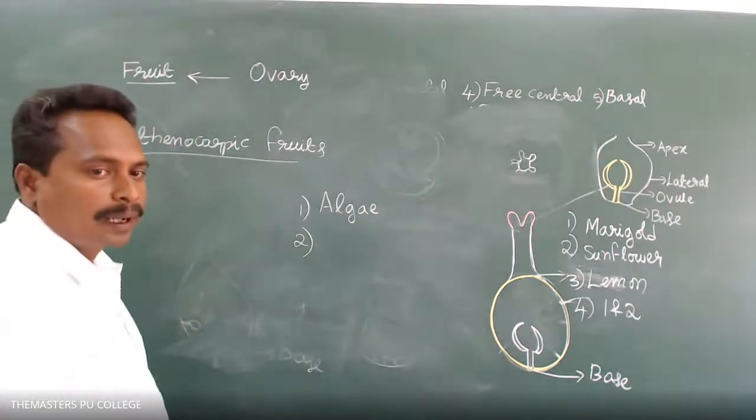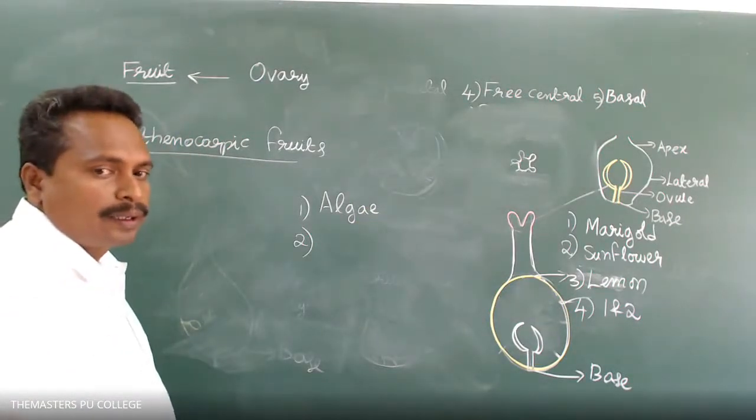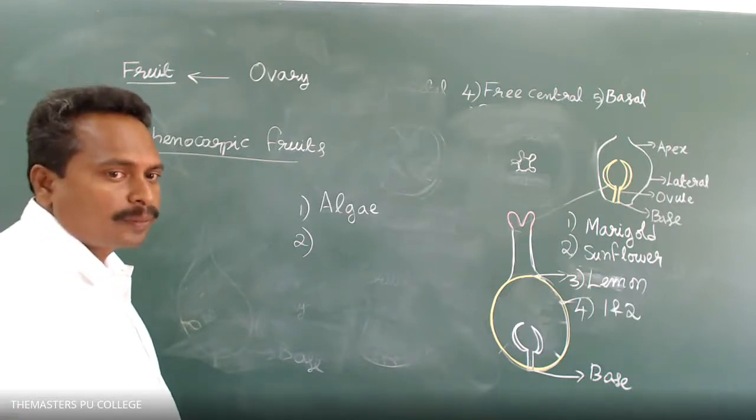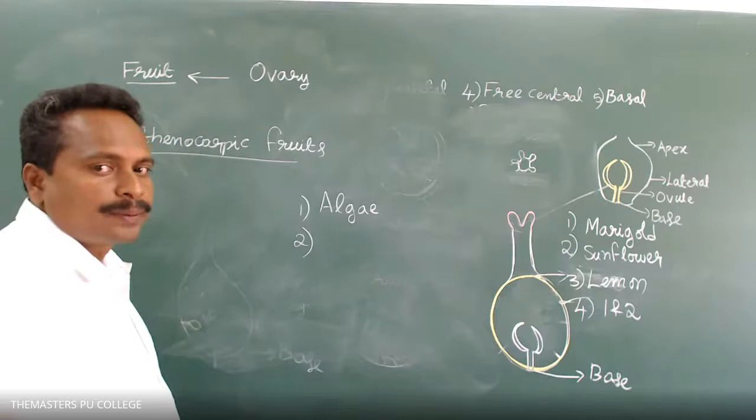How many groups of plants are there in kingdom Plantae as per Whittaker's classification? Please message me the answer.